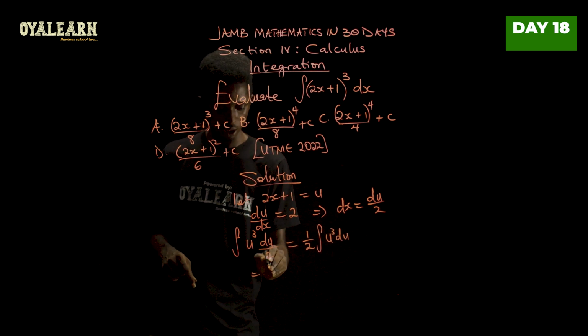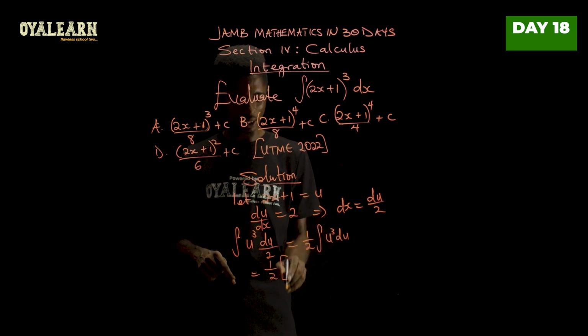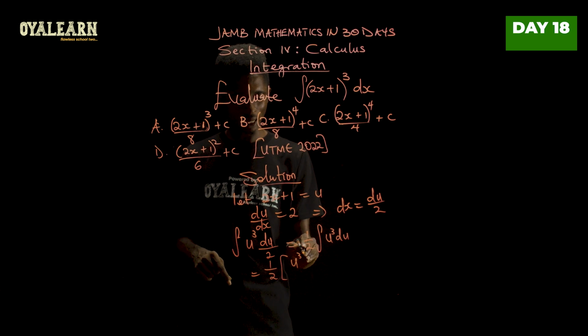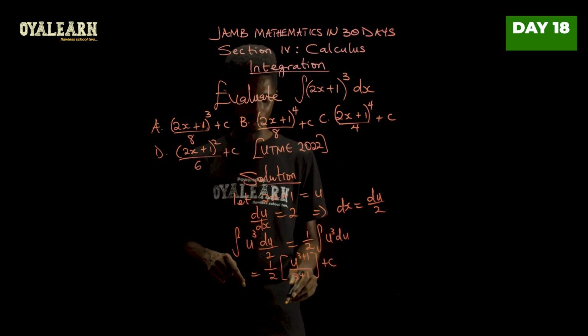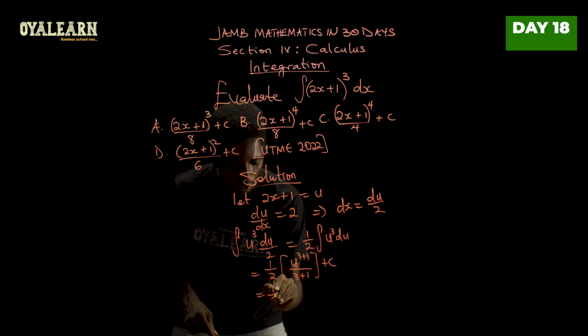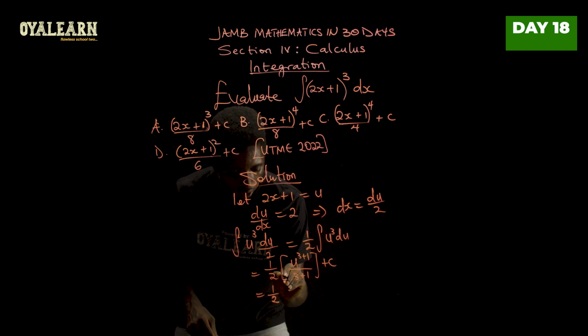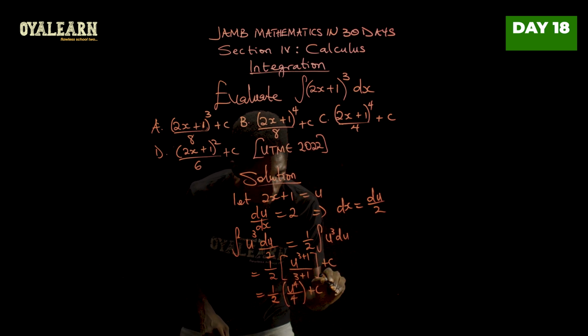Now, when we integrate this, we would have u to the power 3 plus 1 over 3 plus 1 plus c. Now, what we have here would then be 1 over 2 times u raised to power 4 over 4 plus c.